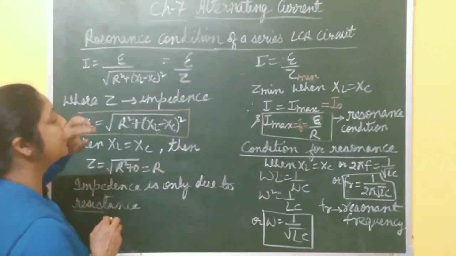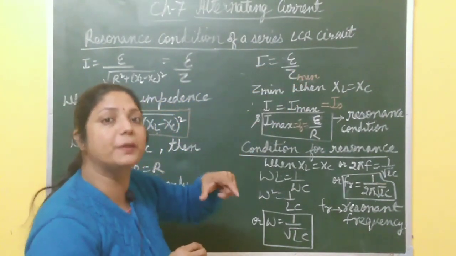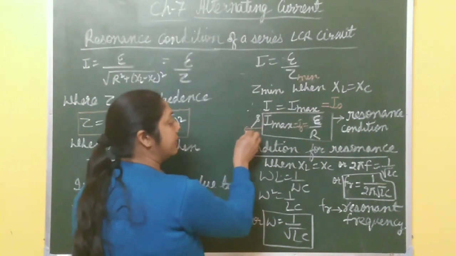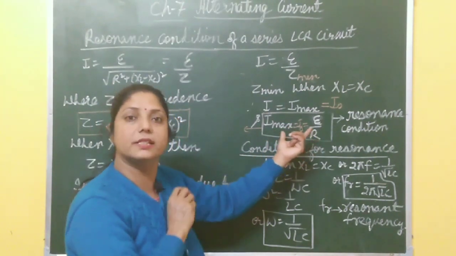How do you define this resonance condition? A series LCR circuit is said to be in resonance condition when the current in the circuit becomes maximum. This condition is called the resonance condition.